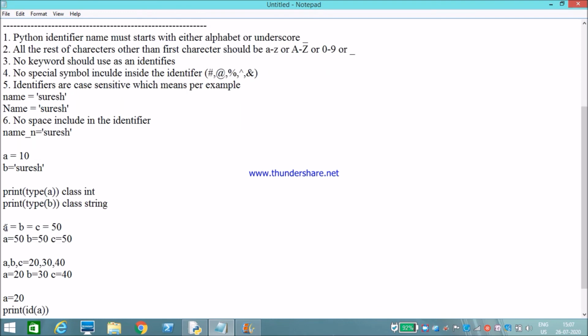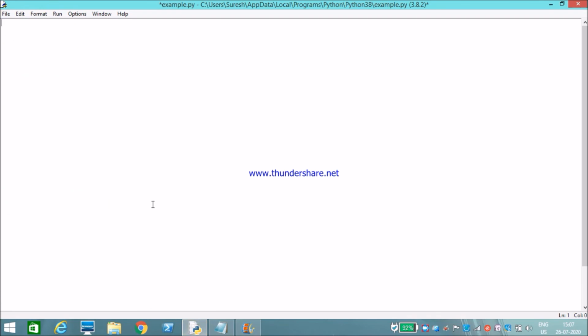Next we will check type of. For example, I have declared a is equal to 20, b is equal to Suresh. Now I need to print type of a.